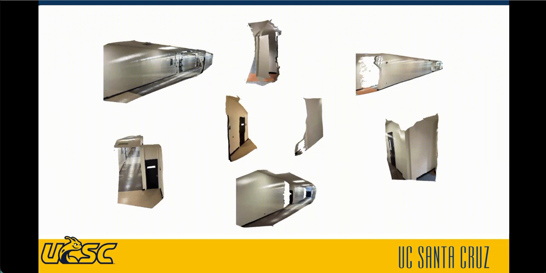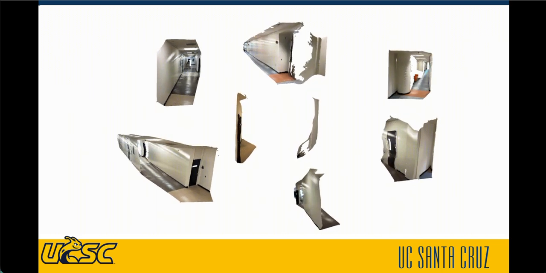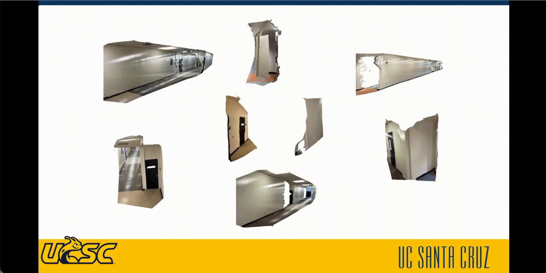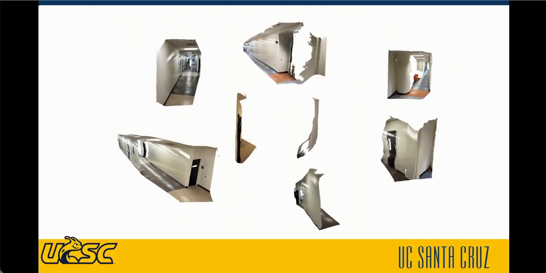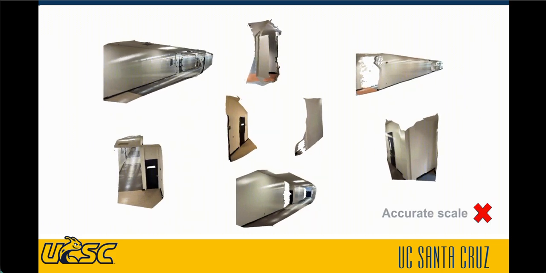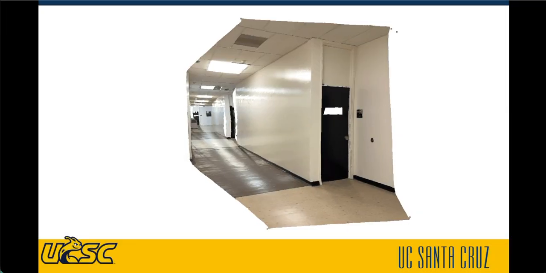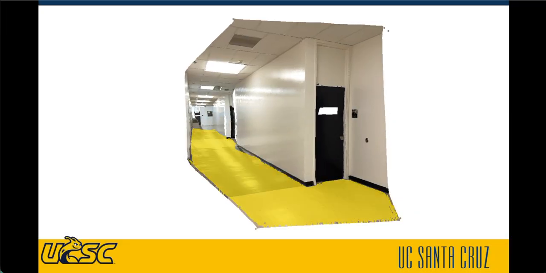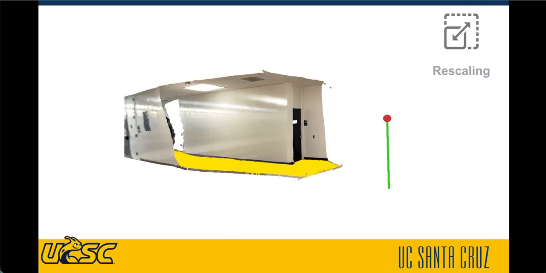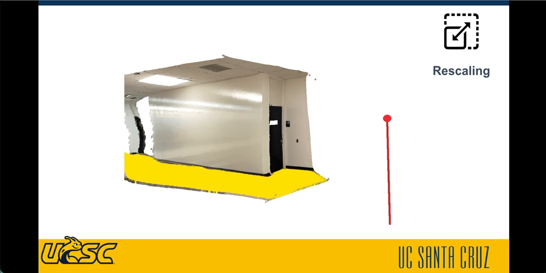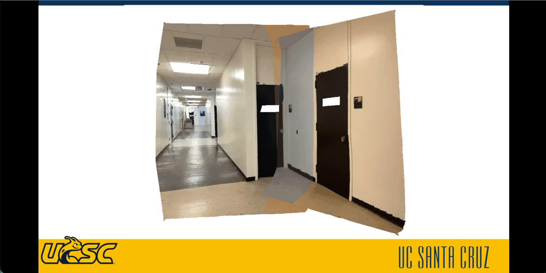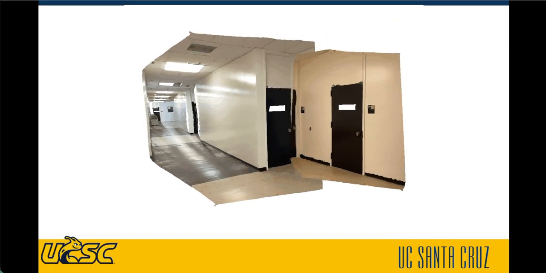However, because monocular depth estimation is an ill-posed problem, although the pieces may have accurate geometry, they usually need to be corrected by scale. To solve this issue, we first find a piece with the largest ground plane and rescale it using a known camera height. We then rescale the other pieces iteratively.